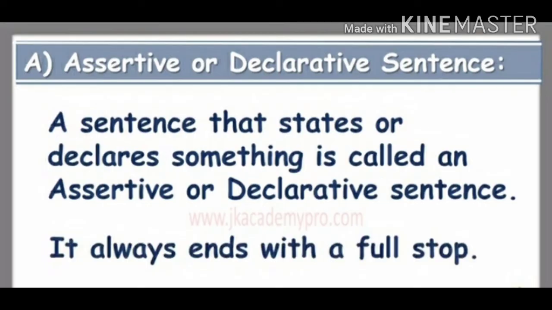An assertive sentence is also called a declarative sentence, or it just makes a statement. A sentence that states or declares something is called an assertive or declarative sentence and it ends with a full stop. Now let us see some of the examples here.